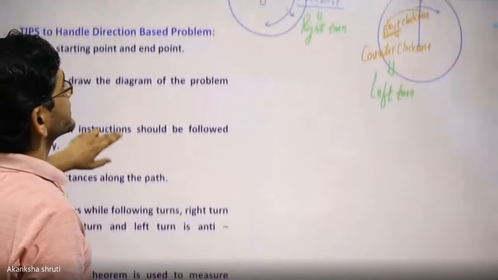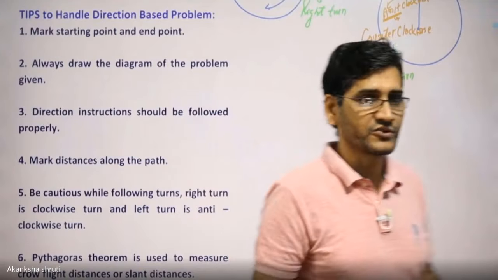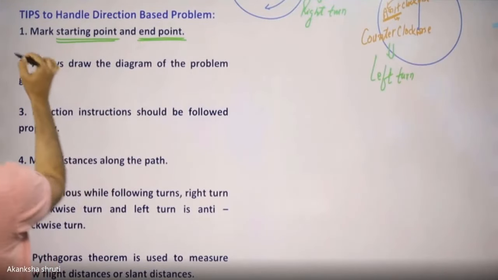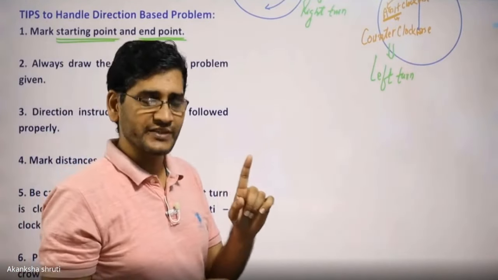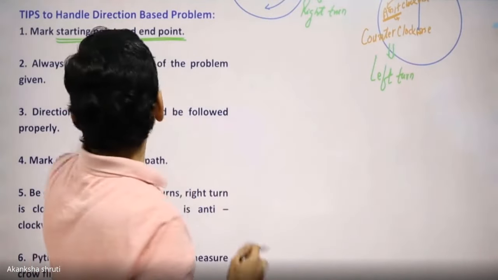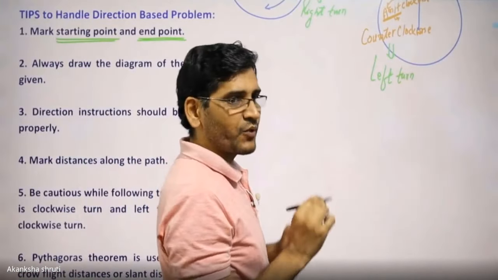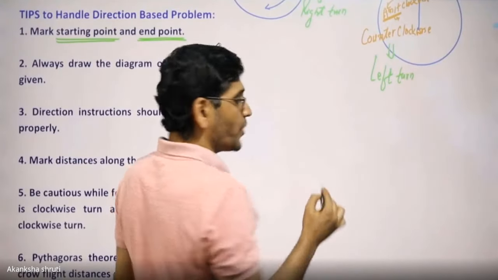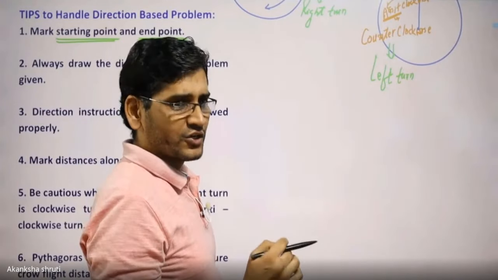Students, after knowing all these things, I have summarized whatever I had explained before solving the question. The important tips for handling the question: the first one, you have to mark the starting point and end point. That should be the first task. The very first thing is, you have to consider the starting point and take the reference direction. Say a body is moving northward for 5 kilometers.